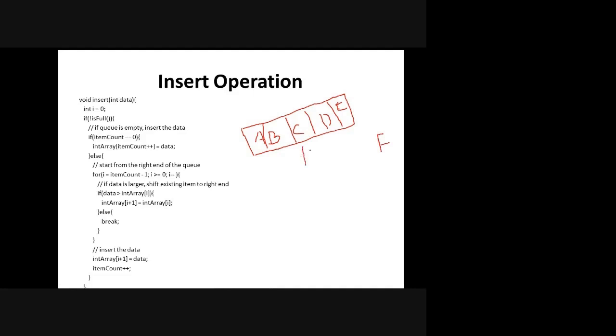This I'm not telling with regard to priority, just for an array alone. If I want to insert, what should I do? I have to create a space over here. I have to shift C here, here, here, so I have to do the shifting properly. Otherwise, C will be moved here, so D, we do not know where it goes. Again C will be shifted here, so we do not know where E goes. We might lose some data.